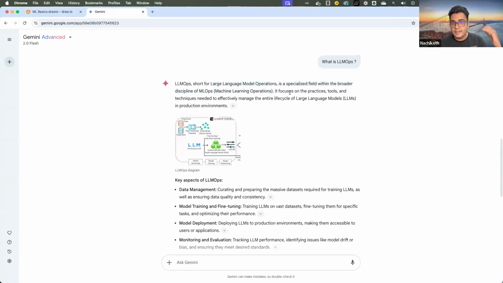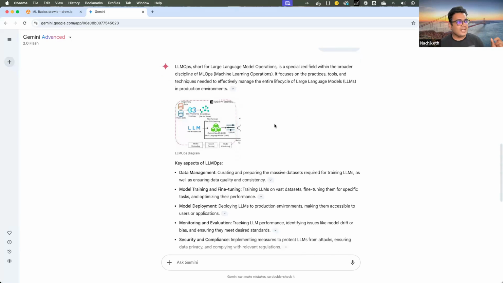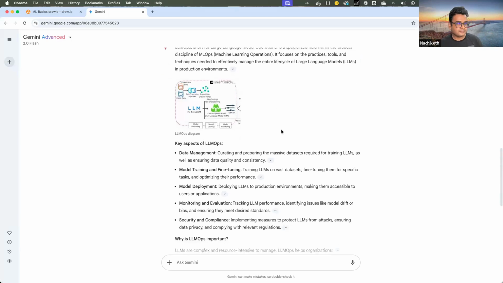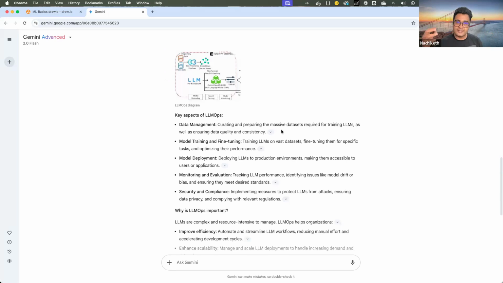Here it focuses on the practices, tools, and techniques that are required to ensure that we are able to manage the entire life cycle of such generative AI models. And that's what LLMOps is all about. Here, what are the key things that we'll be focusing on in LLMOps? In LLMOps, we'll be focusing on data management. The reason is that the core of learning is the patterns in the data set. Hence, we have to manage the data in an efficient manner.